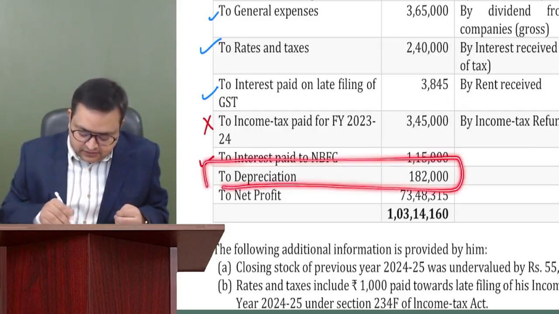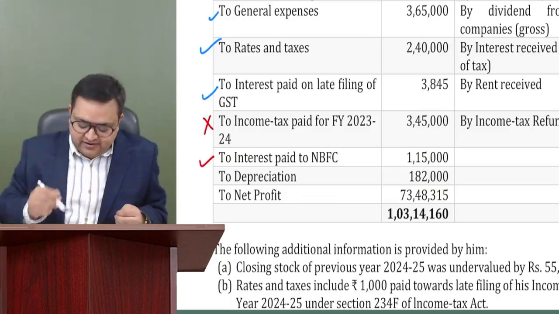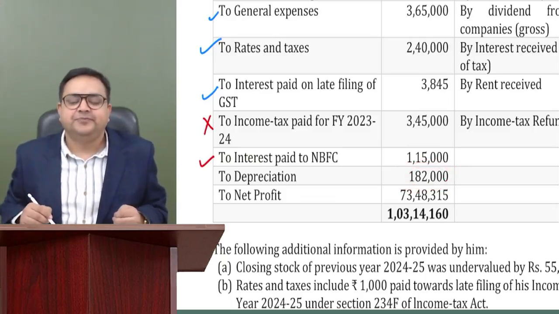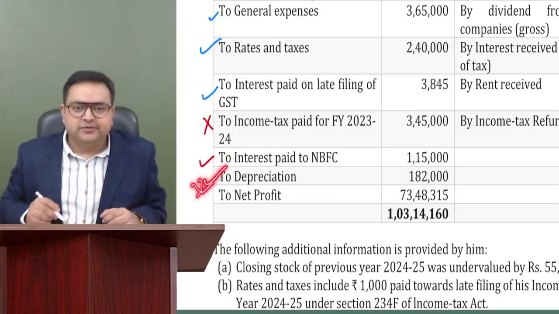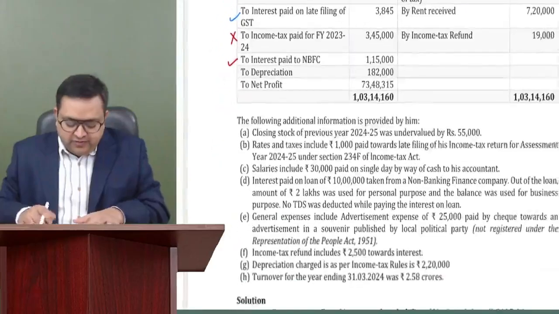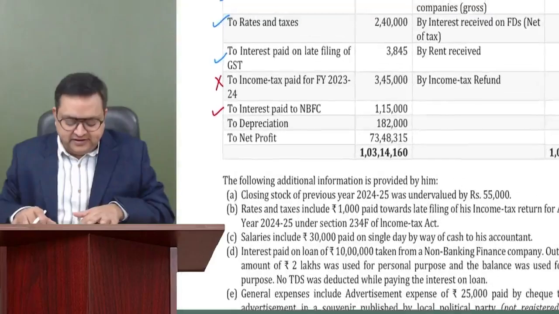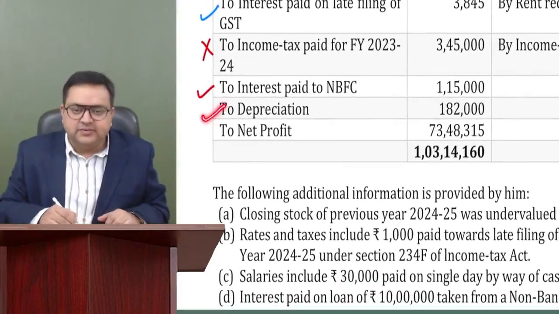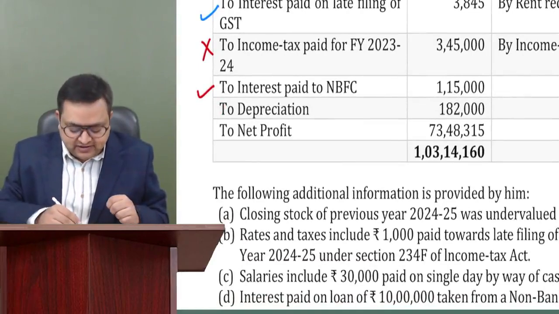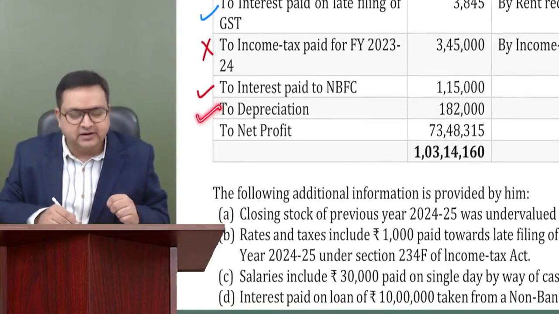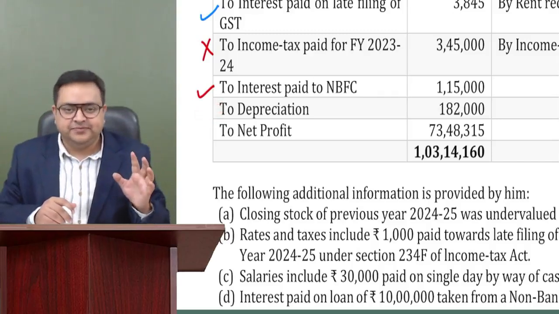Depreciation. What about depreciation, guys? If you see depreciation in your debit side, first of all, depreciation is allowed under section 32. If in your information nothing is mentioned about depreciation, then we will presume that this is as per section 32 only. We'll assume that this is a correct depreciation. Correct? So if nothing is mentioned in your information, you can allow depreciation.